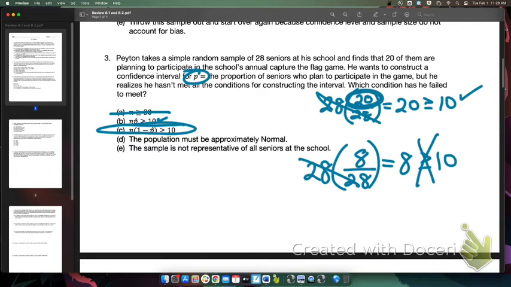D says that the population has to be normal. That is not true. The population does not have to be normal, as long as our large count condition is good, then we don't care what the original population looks like. The sample is not representative of all seniors at the school. Well, if he took a simple random sample, then we can assume that it was a good simple random sample and that p hat is a good estimator of p, so that's not a good option either. So the answer here is C.